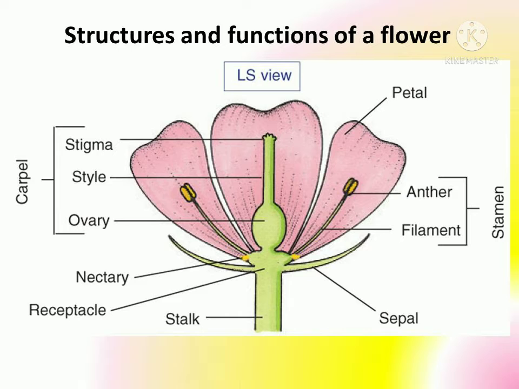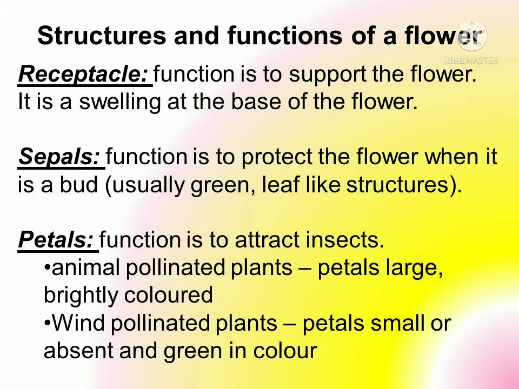The other essential part is carpel, and the carpel is usually singular, means the number of stamens is higher in the plants, while the number of carpels is less. Usually one carpel is present, and carpel has three parts. Upper one is stigma, second one is style, and third one is the ovary. Stigma is for reception of the pollen grains.